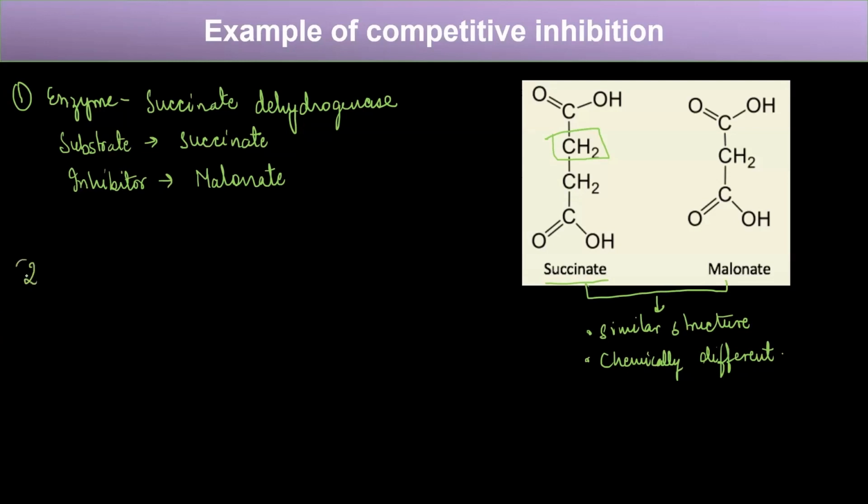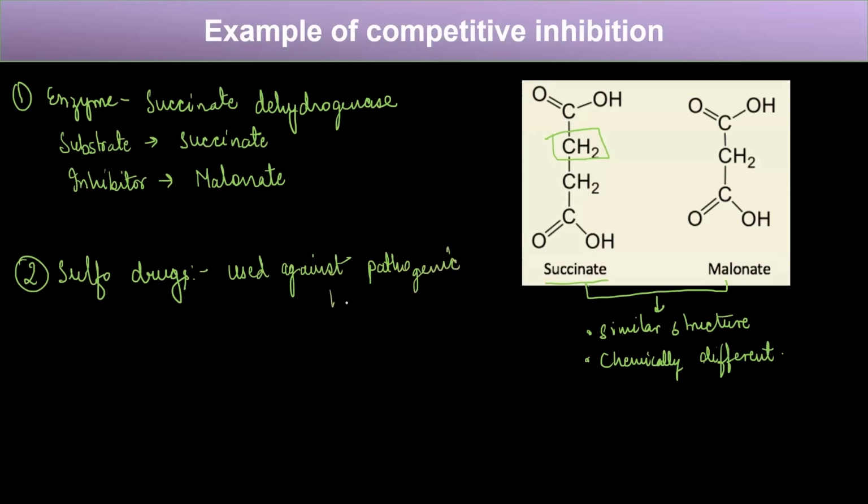The second example is about the sulfa drugs. Now, what are sulfa drugs? These are the drugs that are used against pathogenic bacteria.